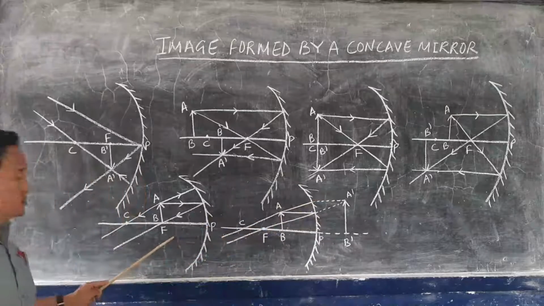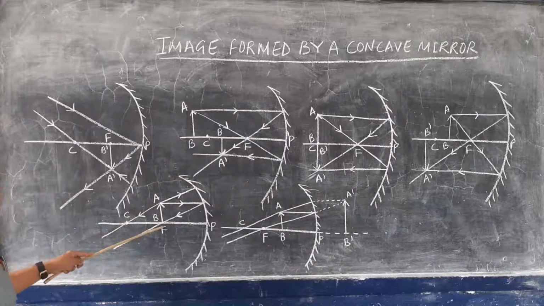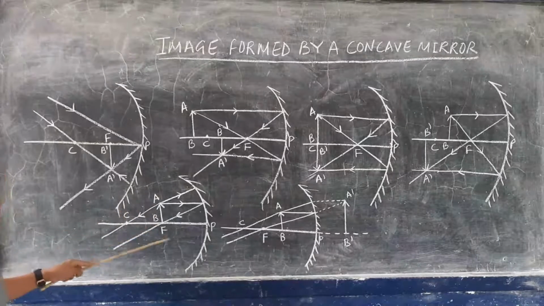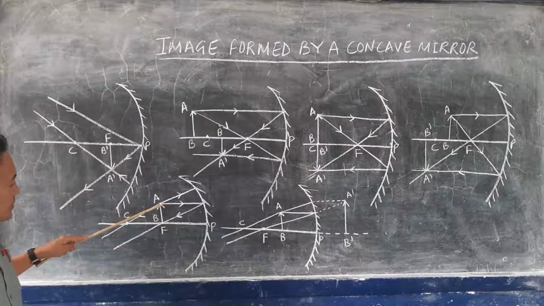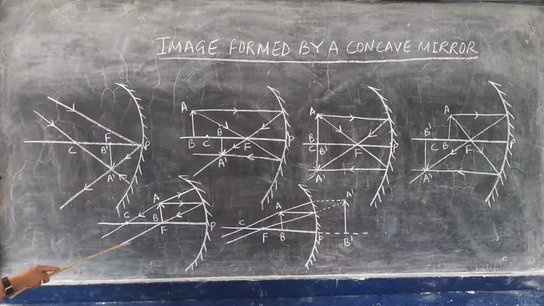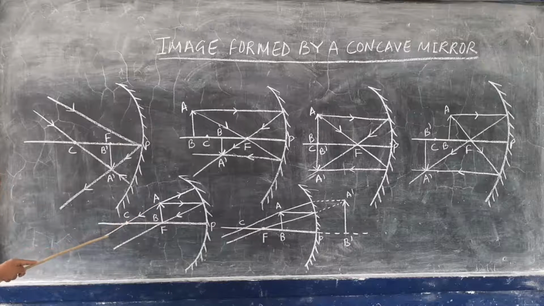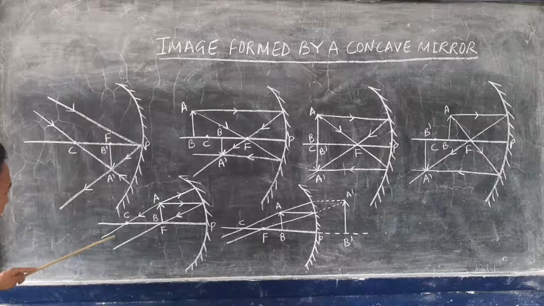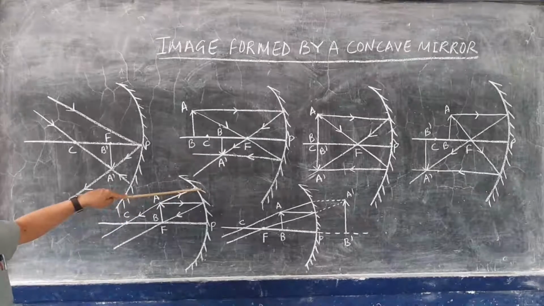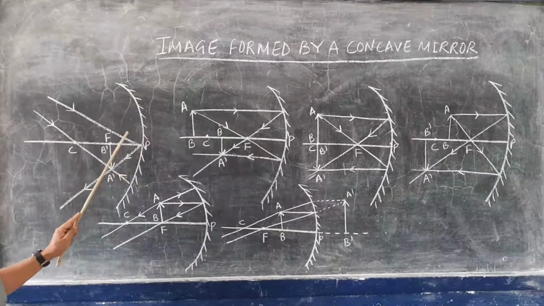Now the next point. When the object is placed at the focus, AB is the object which is placed at the focus here. Here also, the ray of light from the object AB goes parallel to the principal axis, and after reflection passes through the focus. Then another ray of light passes through the center of curvature, and after reflection it goes back along the same path, because when the ray passes through the center of curvature there will be no deviation, no change in the path of the light.